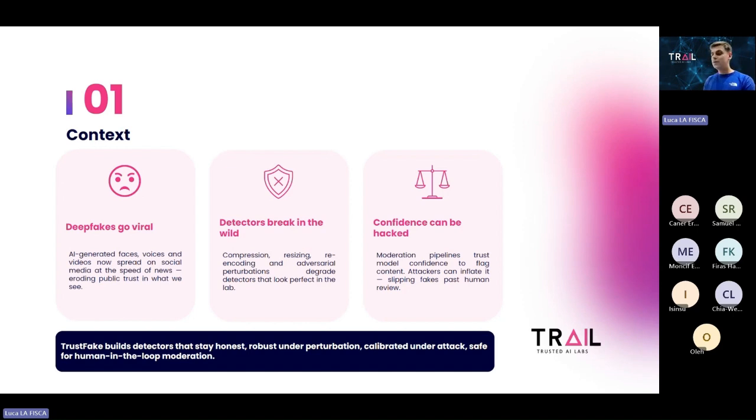We also know from the literature that deep learning-based detectors that appear to work very well in the lab may in fact break in the wild because of some input manipulation, such as compression, resizing, also adversarial manipulation that essentially degrade the performance. Even worse, we also know now that model confidence itself may be attacked and manipulated by adversarial attacks. So one can either inflate or deflate model confidence to either bypass human verification or, in the opposite, flood any kind of fallback policy that may have been put in place.